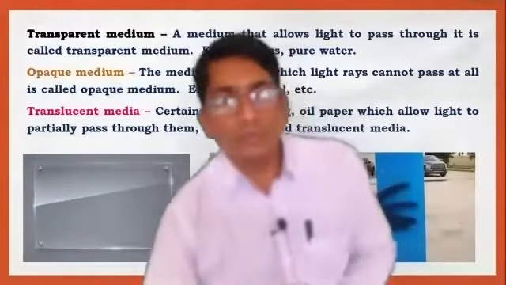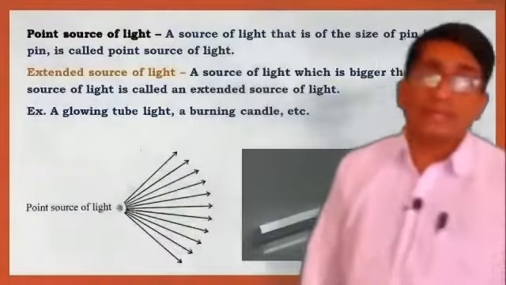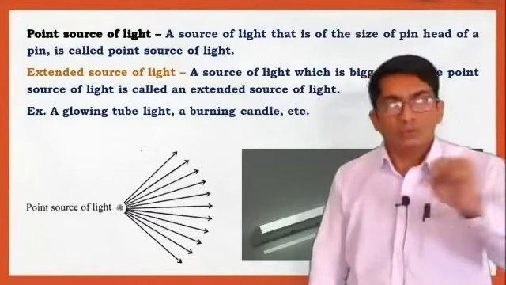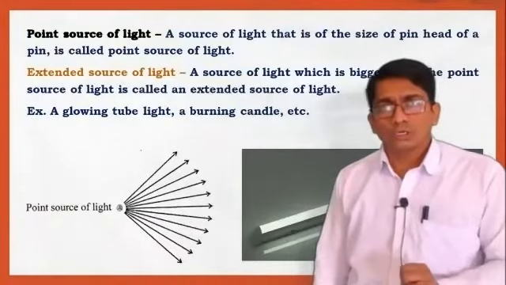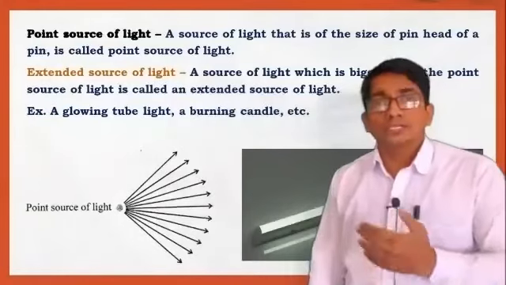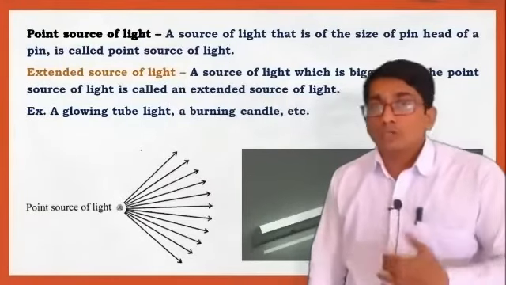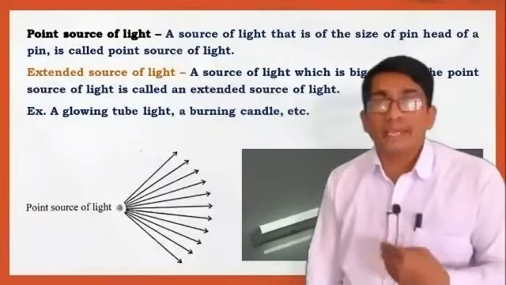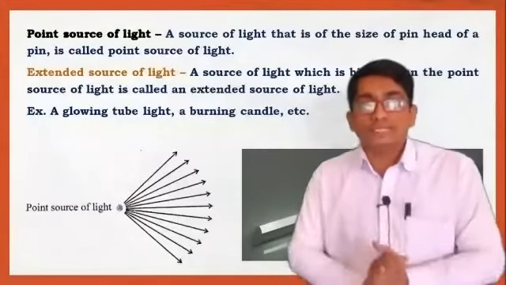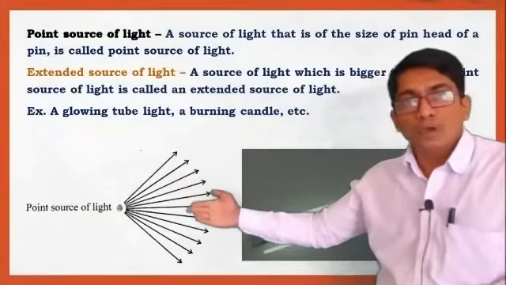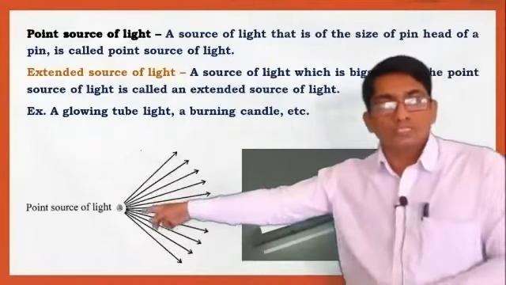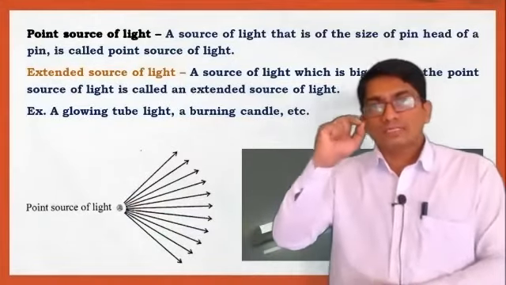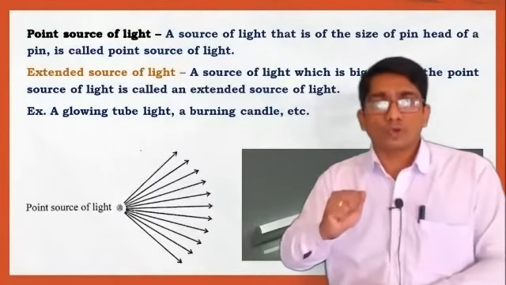So now come to the next point, that is the types of sources of light. There are two types: point source of light, and extended source of light. Point source of light means the source of light that is of the size of a pinhead. Again, it depends upon its size. Point source of light means the size of a pinhead. So this is the point source of light.